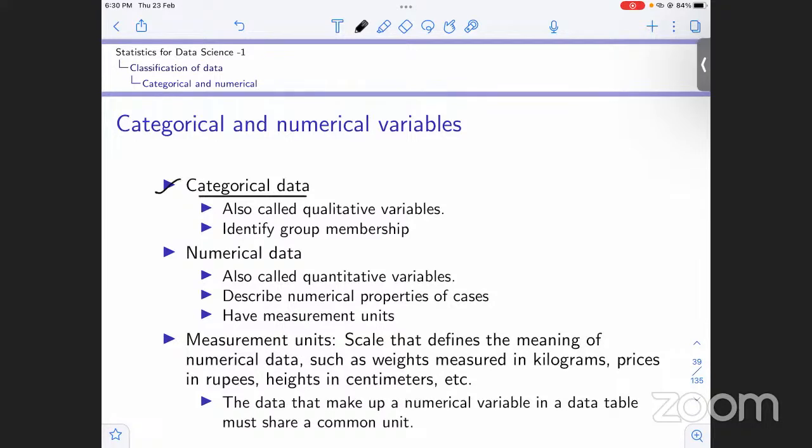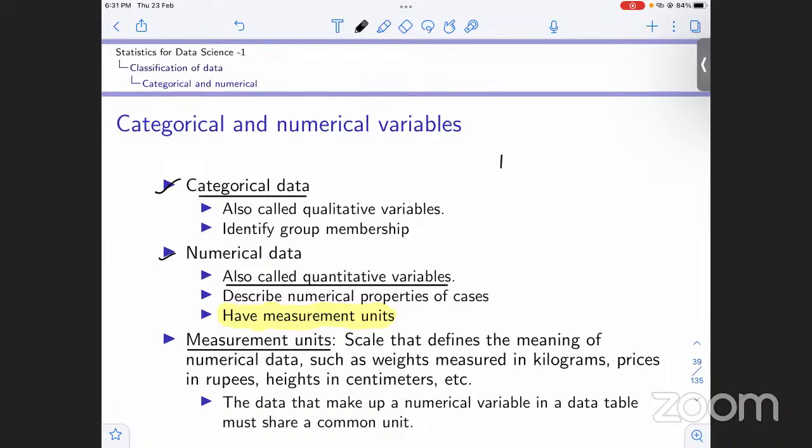Now moving ahead to numerical data. What is numerical data? We have another name for it, the quantitative variables. It describes the numerical properties of the cases, and it has proper measurement units. Now what are measurement units? Proper measurement units are scales that define the meaning of numerical data.